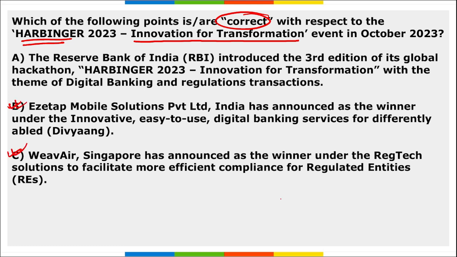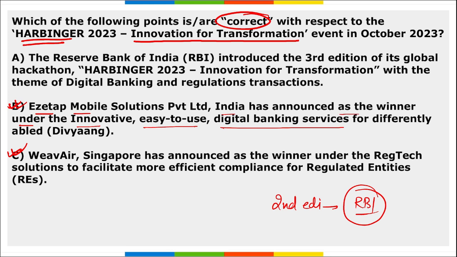If we talk about Harbinger, remember this is the second edition of the hackathon that was recently hosted by RBI, and the theme here was innovation for transformation. EasyTap Mobile Solutions Private Limited of India was announced as the winner under innovative, easy to use digital banking services for the differently abled, that is Divyangjan. So C is right: VWare from Singapore was announced as the winner under RegTech solutions to facilitate more efficient compliance for regulated entities. So C is also right.